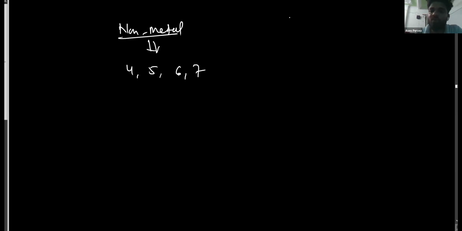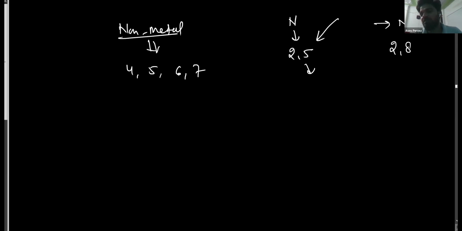For example, take nitrogen, whose electronic configuration is 2,5. It will not lose its 5 electrons to reach the electronic configuration of the nearest noble gas, which is 2. Rather, it will gain 3 electrons to reach the nearest noble gas configuration and form the N3- ion. Like for example, sulfur, electronic configuration 2,8,6.